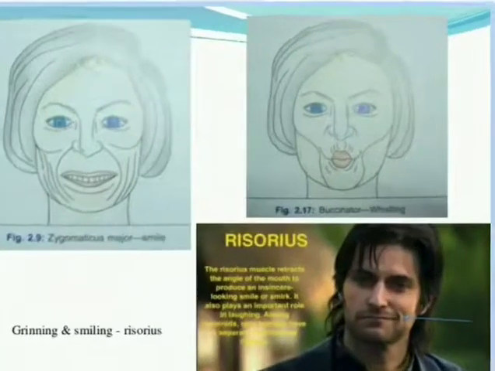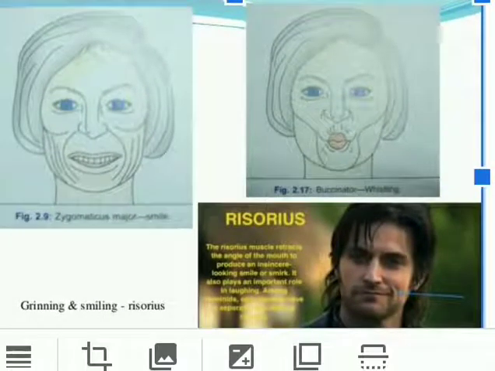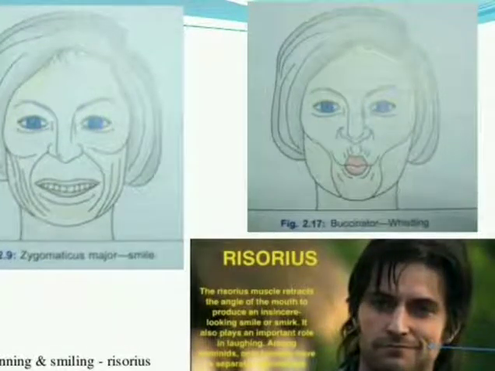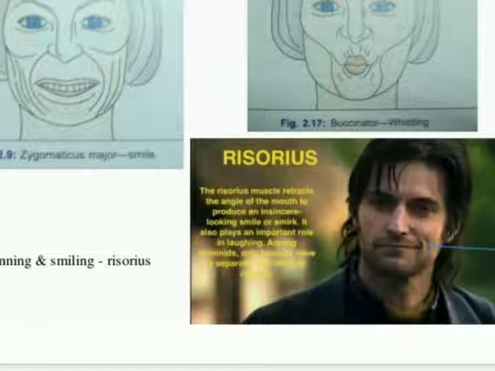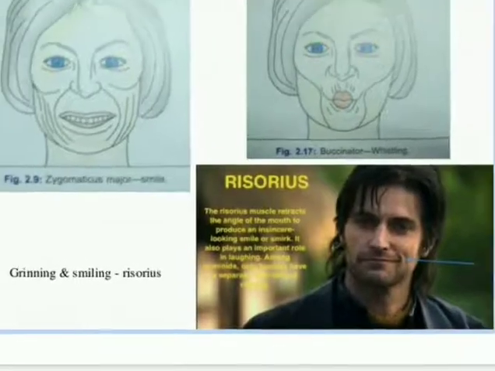And when you smile while watching TV or hearing a joke, it is zygomaticus major. And while you are enjoying, if any dialogue comes on television and we go whistling in theaters, it is all about the buccinator muscle. And here, interestingly, risorius, which rarely happens as a facial expression, is done by pulling the corner of the mouth laterally. It is the risorius muscle.